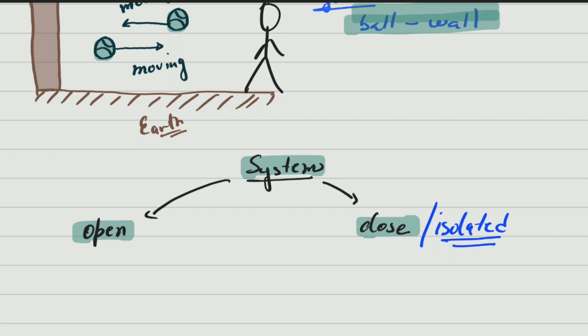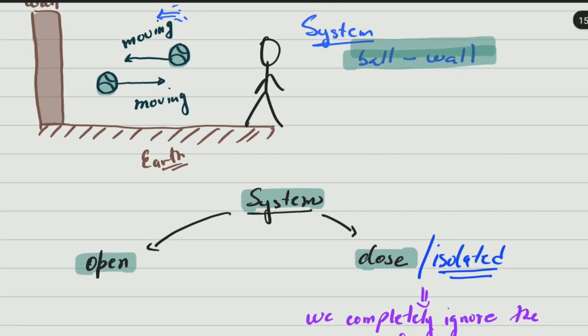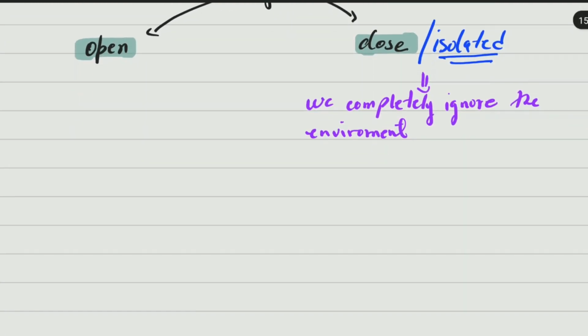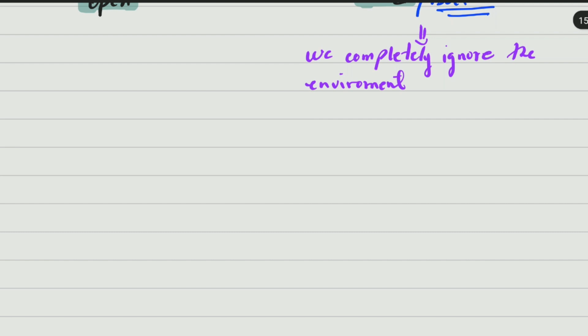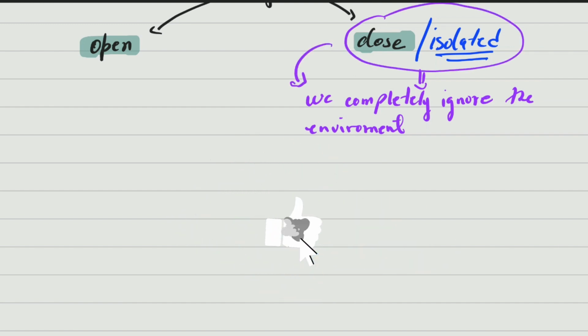When the system is closed, that means that no matter from outside is interacting with or affecting our system. So if the system is closed or isolated, it means that we can completely ignore the environment. The environment is there, but it's not affecting our system. That's why we can ignore it. Please note, when we say closed, it is like an idea. The environment exists and may somehow affect the system, but not that much. If it's not affecting the system so much, we say the system is closed or isolated, and that means we can ignore the environment.